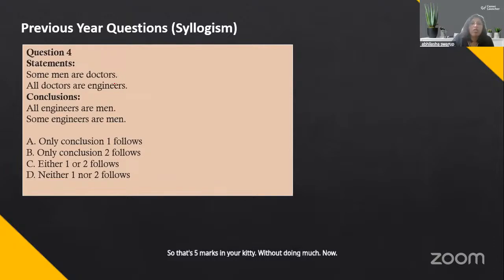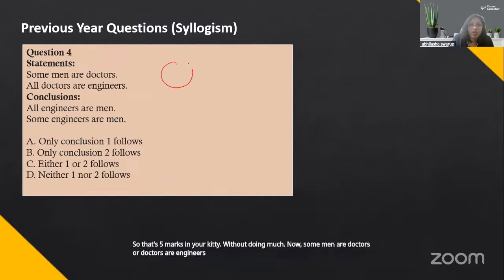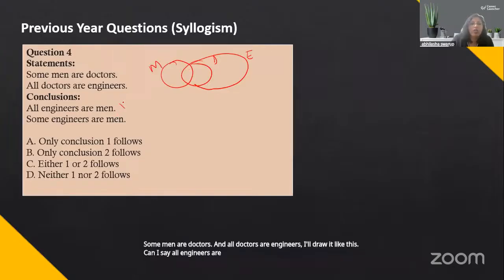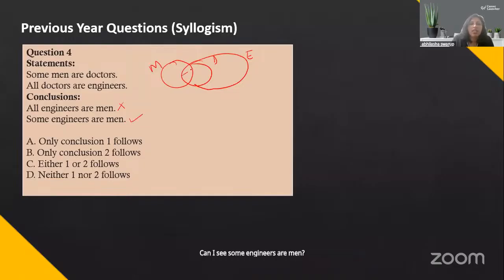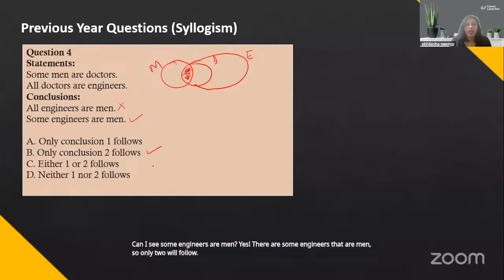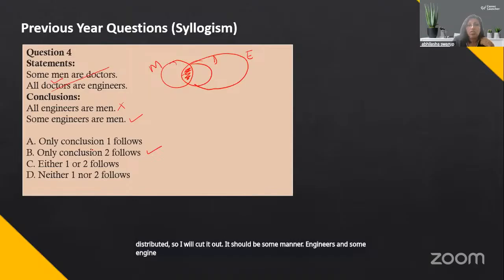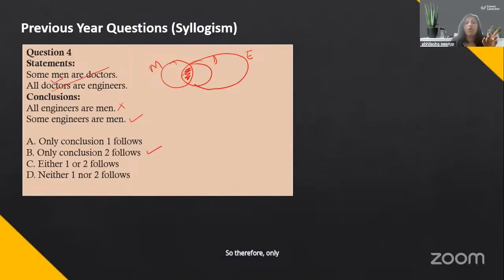Now, some men are doctors, all doctors are engineers. So if I were to do it like this, some men are doctors and all doctors are engineers, I'll draw it like this. Can I say all engineers are men? No. Can I say some engineers are men? Yes. There are some engineers that are men. So only two will follow, right? Now, if I were to solve this through rules, this one doctors is distributed, so I will cut it out. It should be some men are engineers and some engineers are men. So therefore, only conclusion 2 will follow in this case.